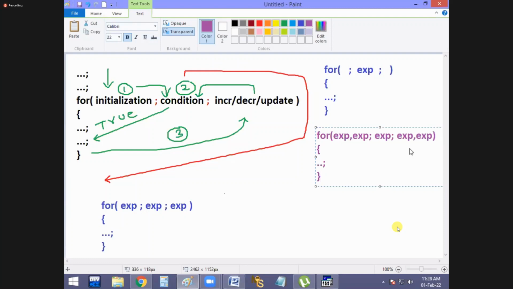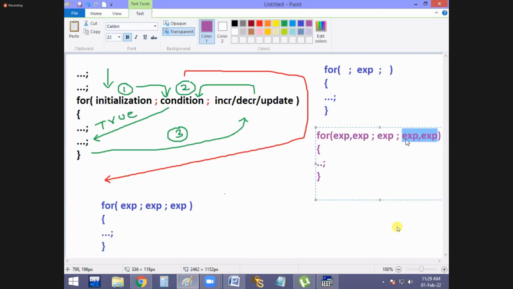And how is it considered to be? The first 2 expressions, see this, are going to be initialization, because before the first semicolon, how many statements are there? They are going to be initialization. And next, after the first semicolon, it is the condition, and these last two will become one pair, the increment or decrement part. That means when more than 3 expressions are there, they should be separated with the comma operator. But still we are having how many semicolons? 2 semicolons only.